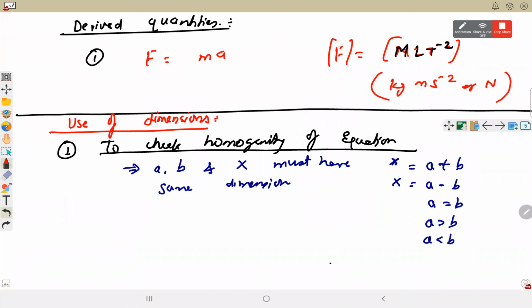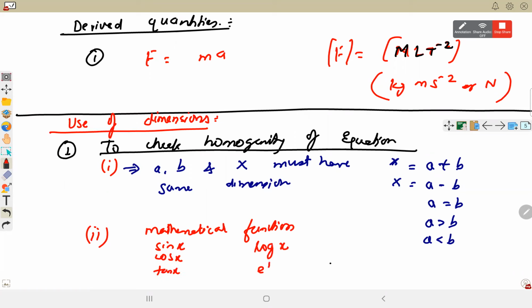in any mathematical functions like sin, cos, tan, log, mathematical functions number पे define होते हैं, sin x, cos x, tan x, log x, e to the power x, etc. Mathematical functions are defined for numbers only. So x must be a dimensionless quantity.